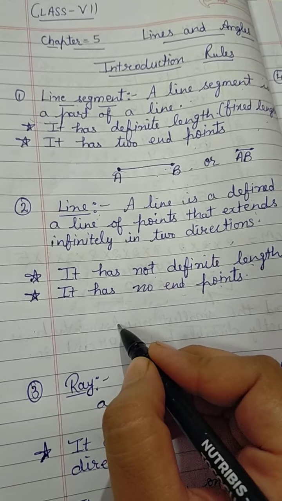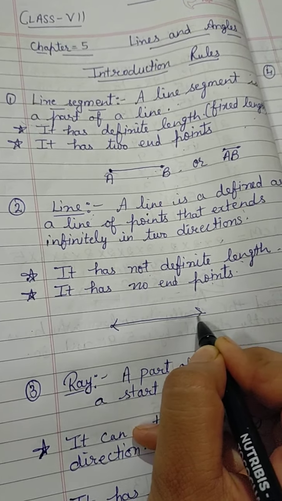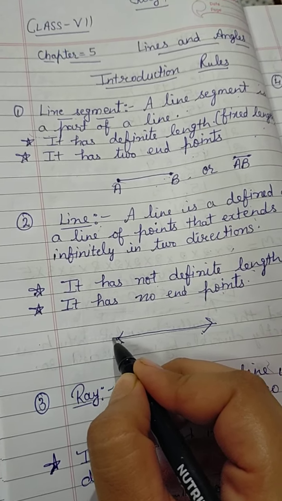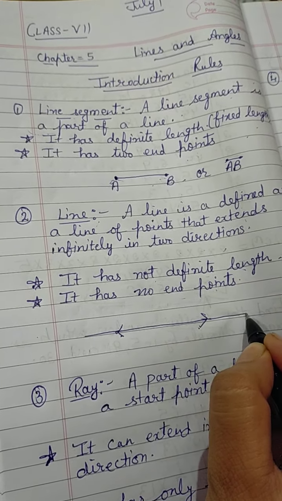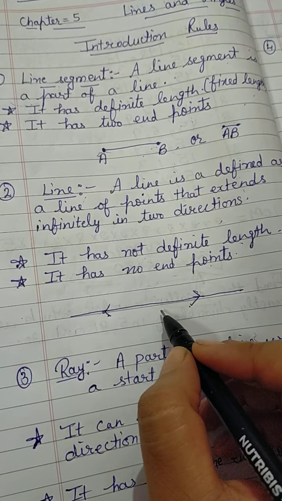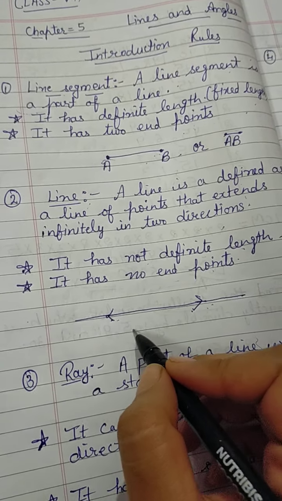Like I am drawing a line here. This is a line. These arrows show that we can draw this line endlessly from both directions. So it means it has no fixed length and it has no endpoints.